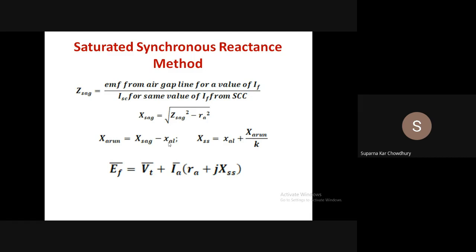So the unsaturated XAR is XS unsaturated minus XAL. XAL is known from the Potier reactance, the Potier triangle. So XSS, the saturated synchronous reactance, will be XAL plus XAR unsaturated divided by K, the saturation factor. Now from the same voltage equation, instead of XS, we will use XSS. This will give a slightly better result because we have considered the saturation here.